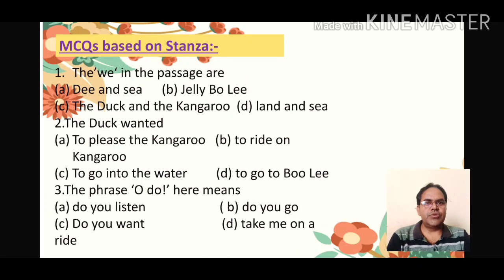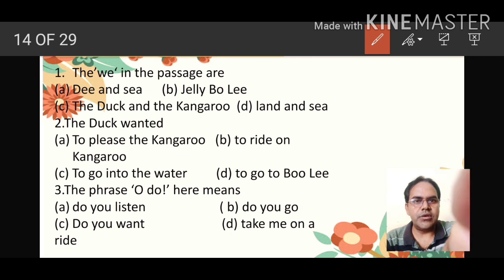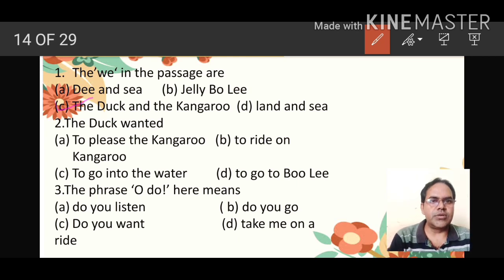Now the MCQs based on the stanza. First question, the "we" in the passage refers to option A, D, option B, Jelly Bolly, option C, the duck and the kangaroo, option D, land and sea. So here the answer of the first question is option C, the duck and the kangaroo.